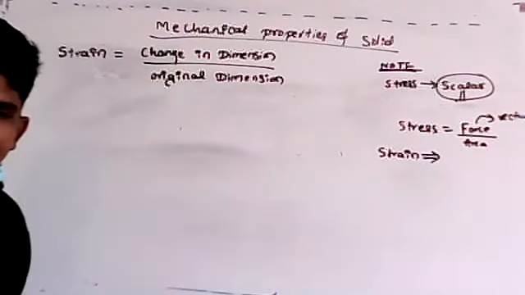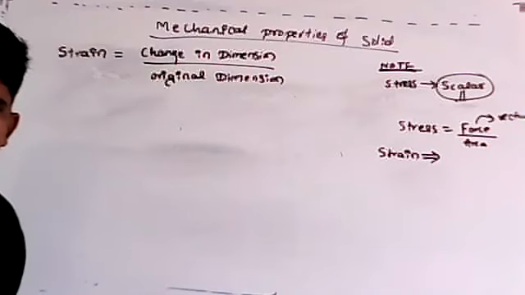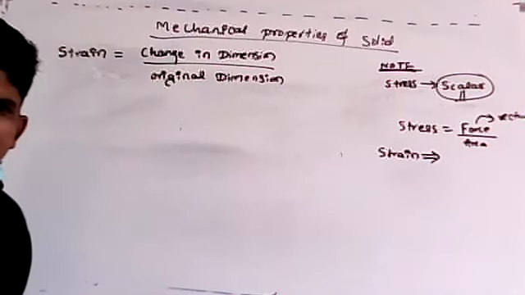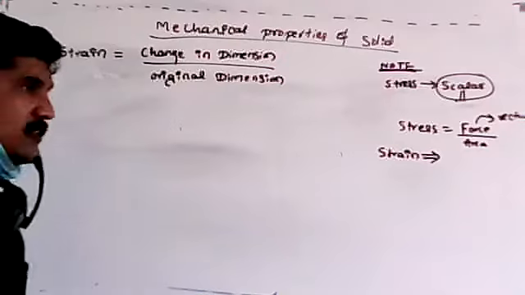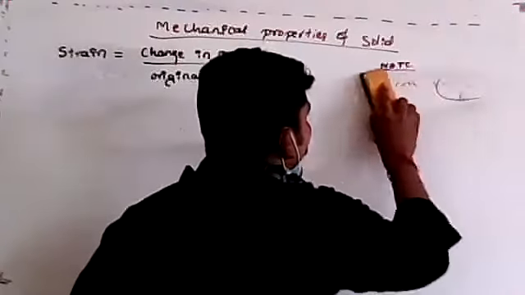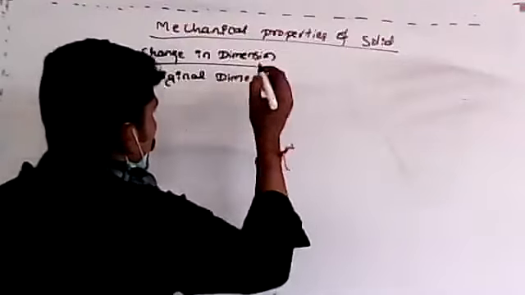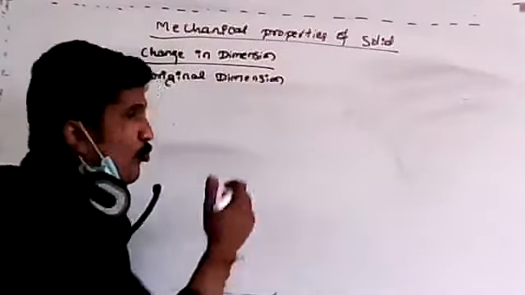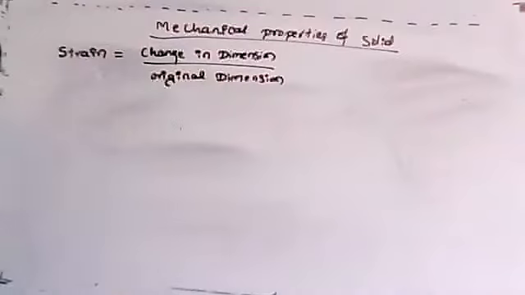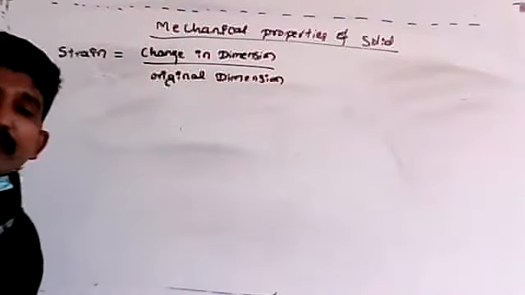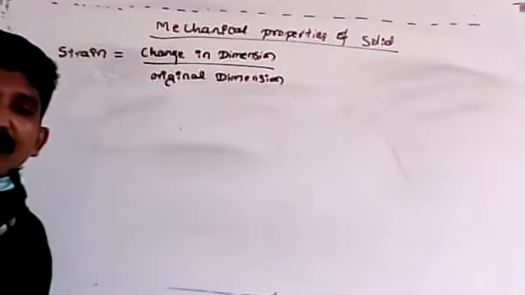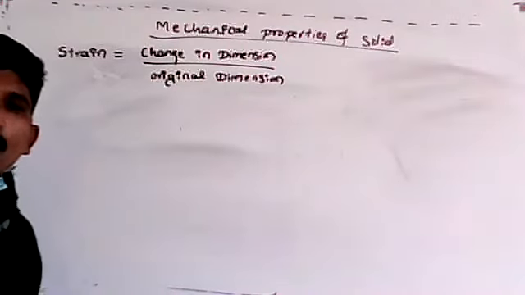Anyone? Unitless. Why? Because it is a change in dimension, for example length by length, volume by volume. It gives you unitless, and it also doesn't have any dimensional formula. Correct, Shravan? I hope you understood, students.